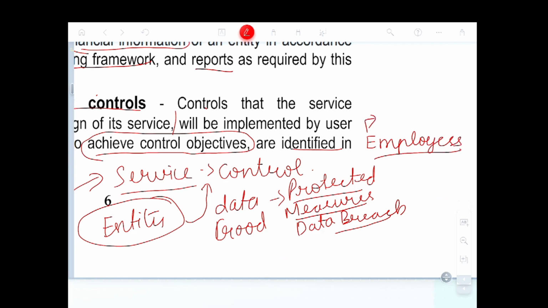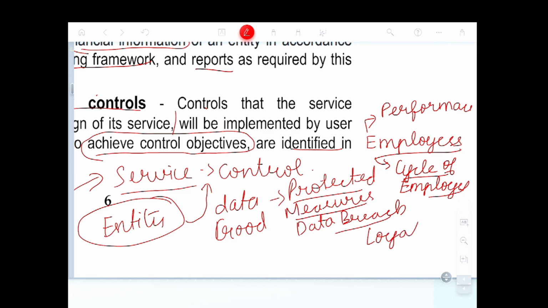So how their performance is, how much time they stay, the cycle of employees in a company, everything you should see. And are they loyal? What about their trust? What about their criminal history, criminal sheet? Everything should be seen because everything is possible.